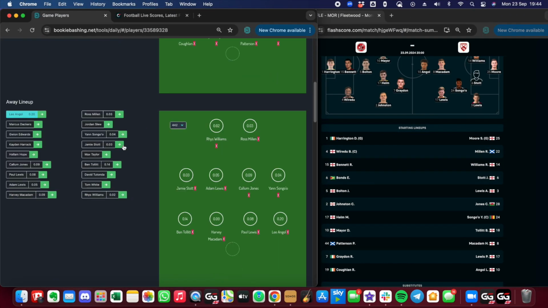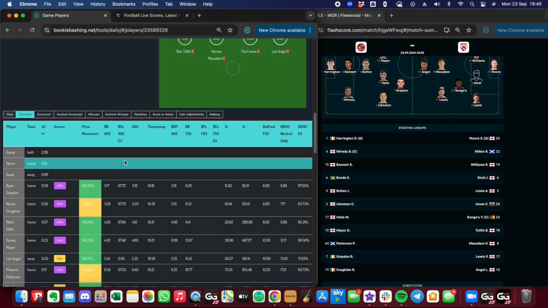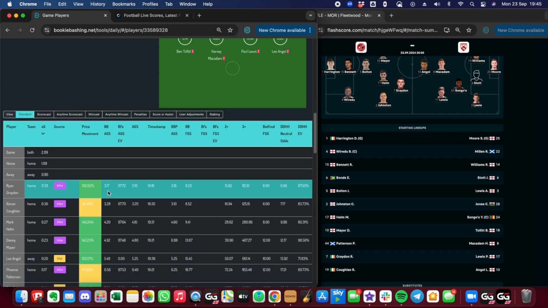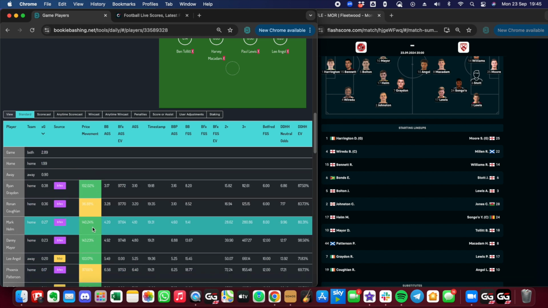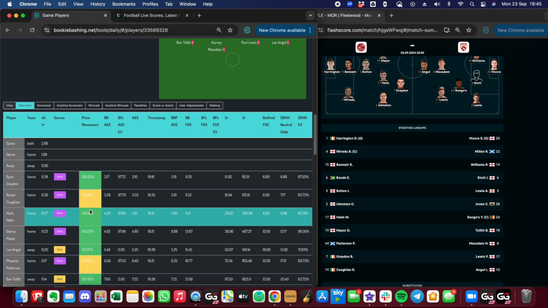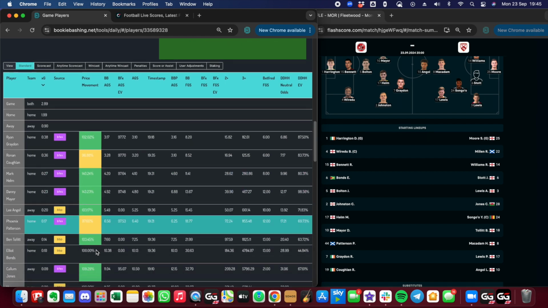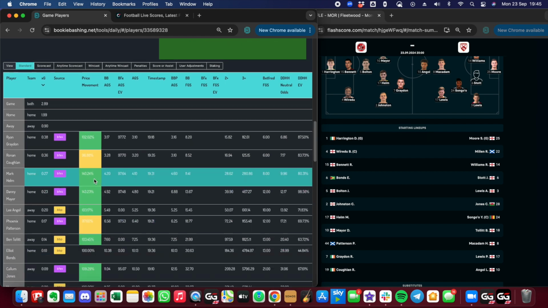So this information is useful for a variety of reasons. On the exchange, we would be looking to back higher than 3.17 and lay lower than 3.17. We can see some price movements here, so we can see Mark Helm has steamed in. Sometimes it's interesting betting on these steamers and chasing them. I mean, 140% steam there for Mark.